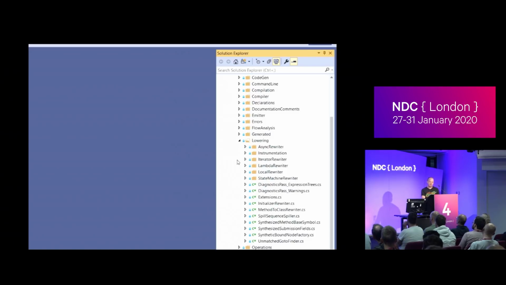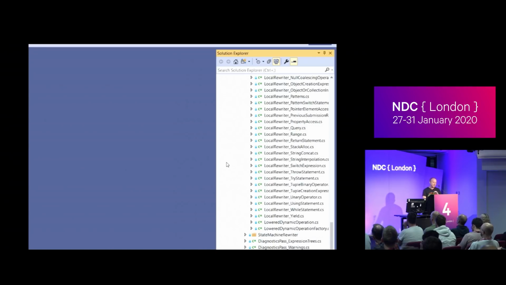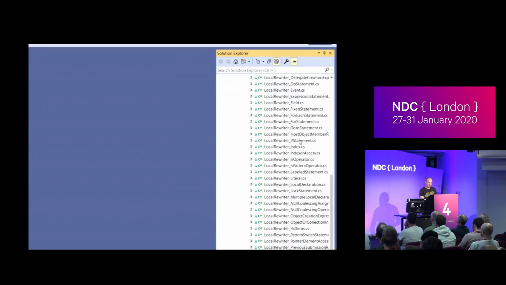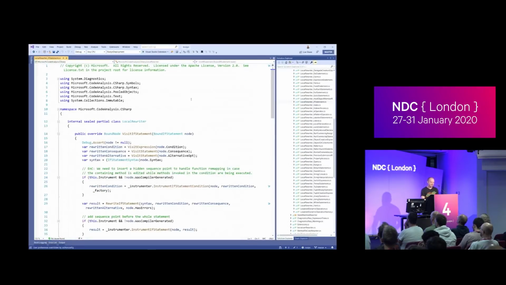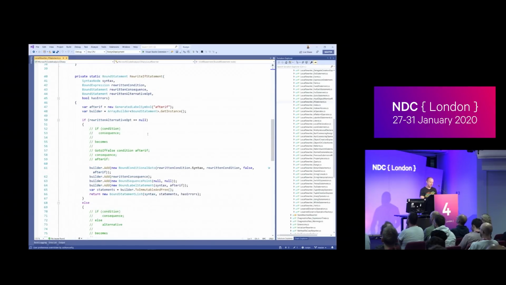So some of them are reasonably complex, like async, iterators, and lambdas. They do a bunch of work, so they've got their own folders with classes and things. But there's this folder here called local rewriter. And it has lots and lots of files, because lowering is used in lots and lots of places. One of my favorites is if. The if rewriter I like, because I always think of if statements as being extremely simple. And I said that IL could do branching, which is basically an if statement, so why does it need to be rewritten?